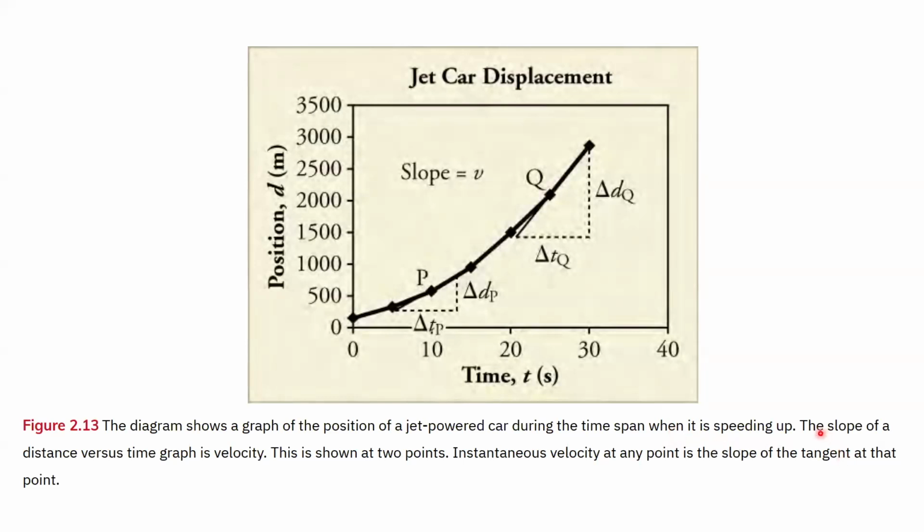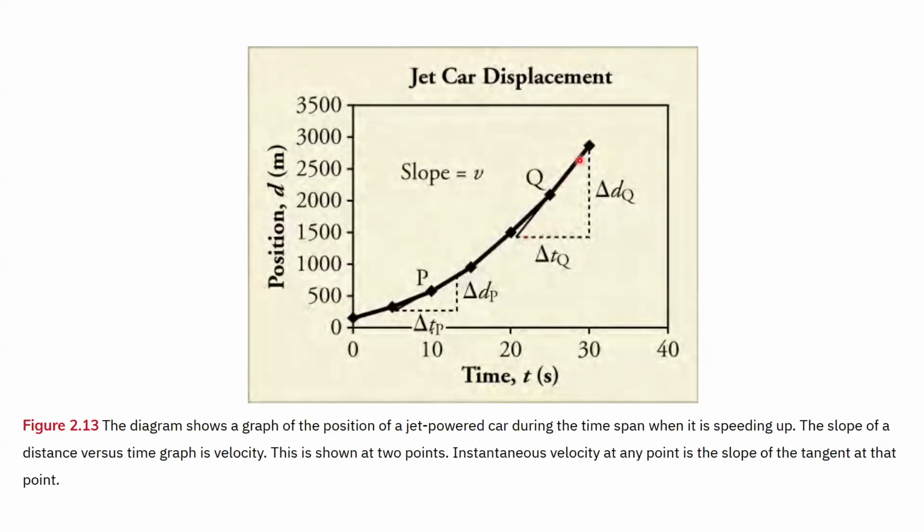So the velocity is not constant. The slope of a distance versus time graph is velocity. This is shown at 2 points. Instantaneous velocity at any point is the slope of the tangent at that point. What they're doing when they say tangent is they draw a line that just goes right through one of the points on the graph.